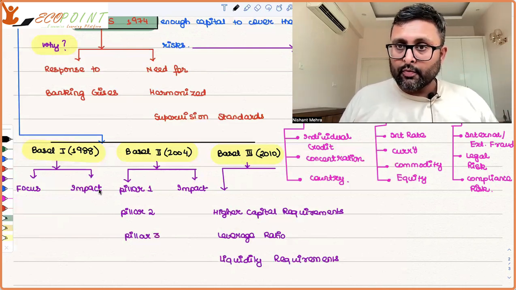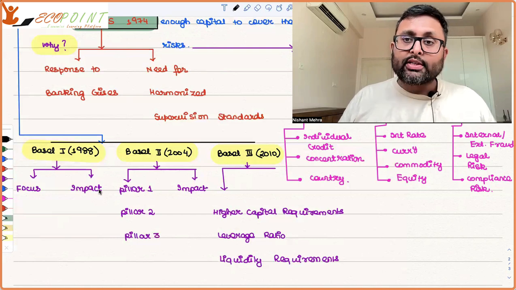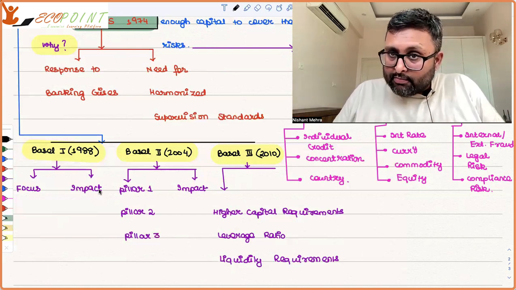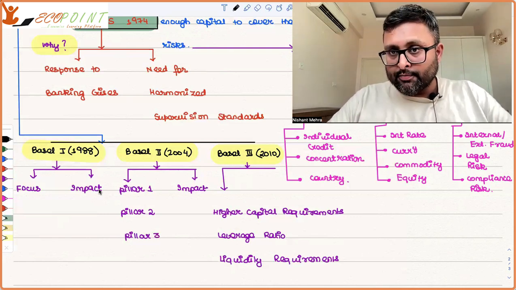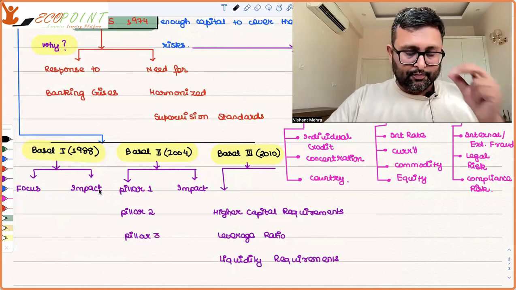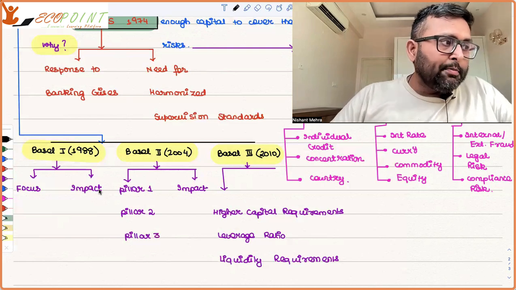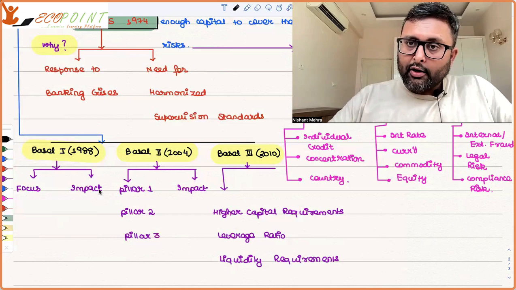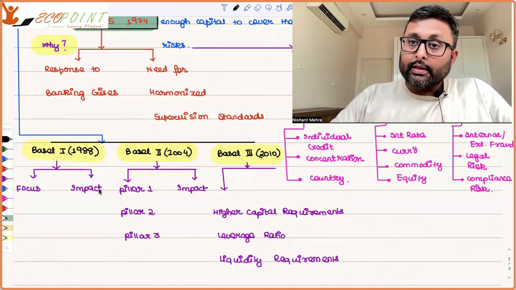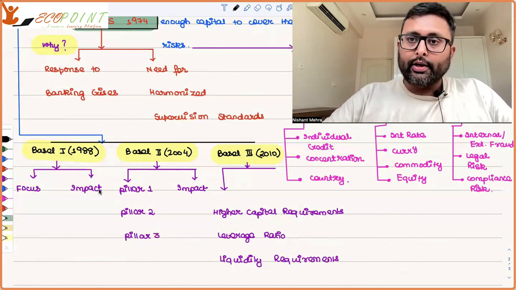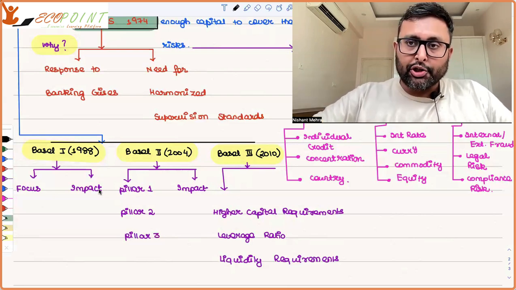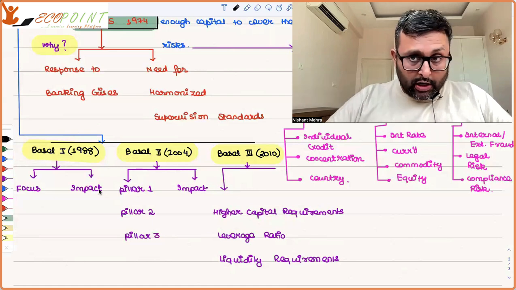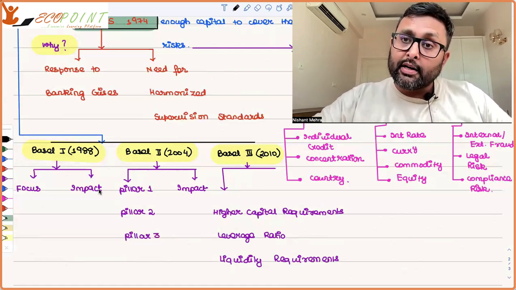Basel II Accord. The Basel II Accord was a little more stringent than the Basel I Accord, right? So it made certain more detailed rules. What kind of rules? There were three pillars. One of the pillars was minimum capital requirement. In this Basel II Accord, the other risks were also included. Not only credit risk, but operational risk, market risk, all of that was there. So do you have a minimum capital to cover all these risks? That is what minimum capital requirement is.